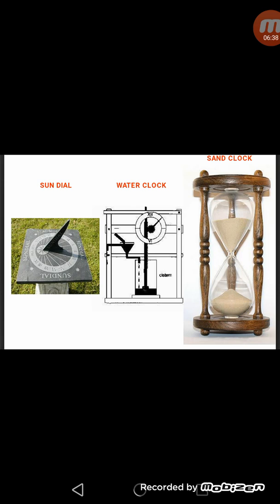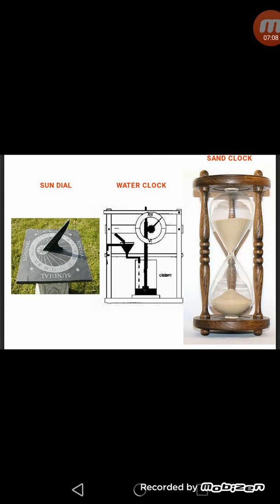The sundial was designed based on the principle of shadow formation due to sunlight, which varies with the position of the sun in the sky. Maharaja Jai Singh II of Jaipur initiated the construction of some sundials a few hundred years ago to measure time, and one of them is in Jaipur and another one is in Jantar Mantar in Delhi. So such type of sundial you can see in Jaipur and Delhi.